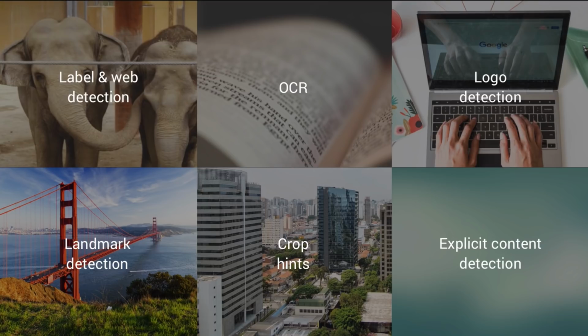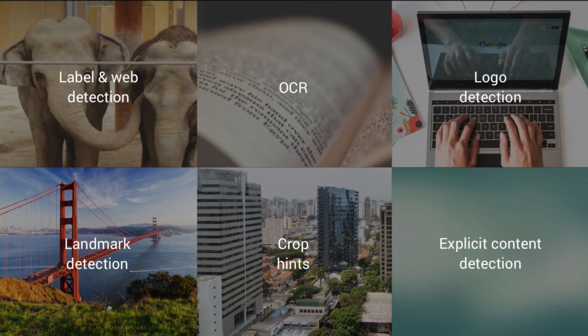OCR, or optical character recognition, will help you extract text from your images. It can identify the language that text is in, and it can also tell you where that text is in the image. Logo detection will identify company logos. Landmark detection will tell you if there's a common landmark in the image. Crop hints will help you crop your image to specific dimensions.